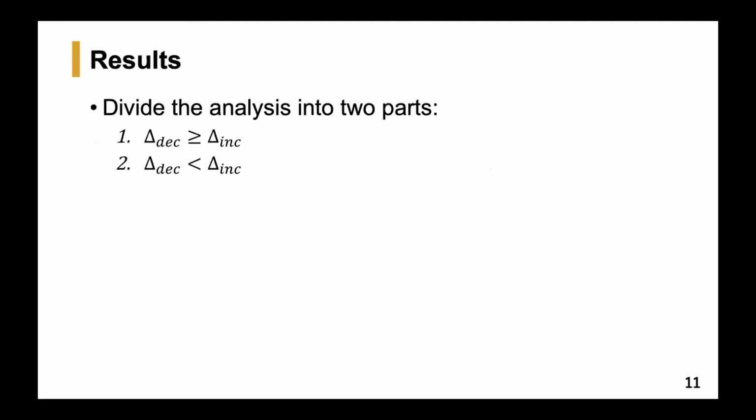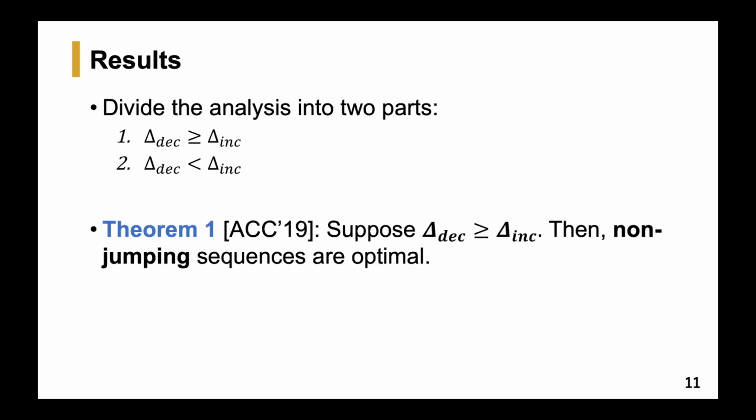So now I'll start to present my results. I divide my analysis into two parts. I first consider the case when the deterioration rate is larger than or equal to the repair rate, and then I consider the other case. So suppose that the deterioration rate is larger than or equal to the repair rate, then non-jumping sequences are optimal. So that means that if an entity targets a node, then it should permanently repair it before it targets any other node.